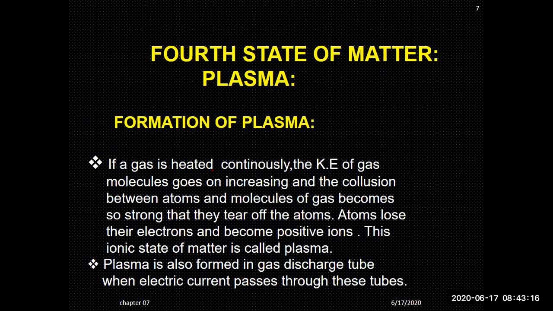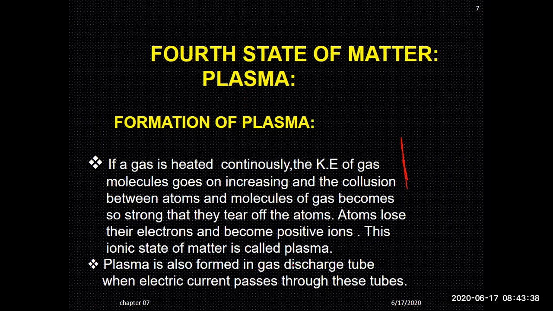If a gas is heated continuously, the kinetic energy of the gas molecules increases, and collisions between the atoms and molecules of the gas become so strong that they tear off electrons from the atoms. Atoms lose their electrons and become positive ions. This ionic state of matter is called plasma.